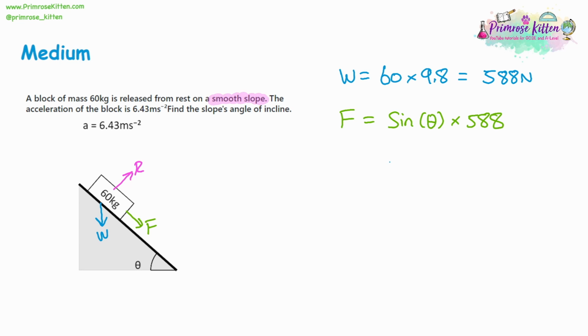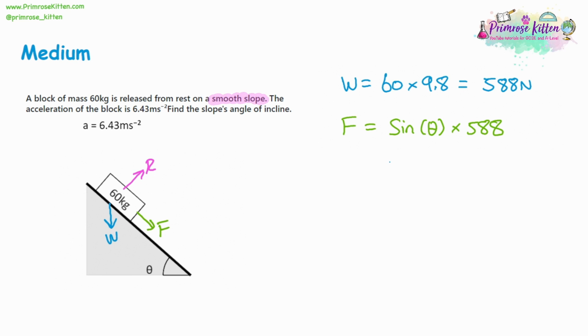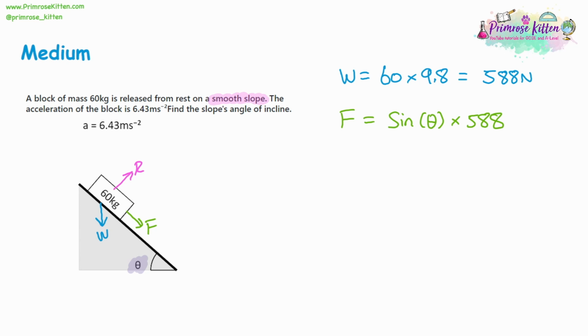So looking back at what I've written here, we know the weight, 588. We don't know the angle of the slope. And actually, the question is asking for that. It's asking for the slope's angle of incline. This information is missing. So our objective is going to be trying to find that angle. So we can't progress any further with this calculation. All we can say is that the force is equal to 588 lots of sine theta.